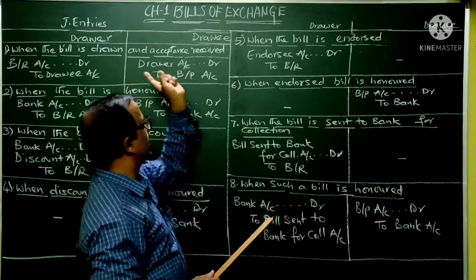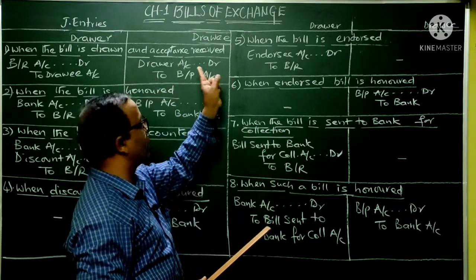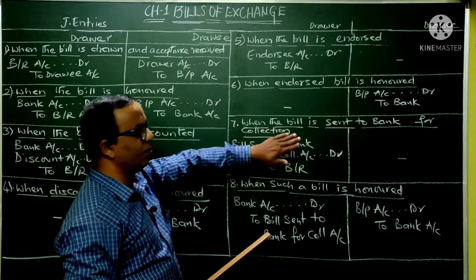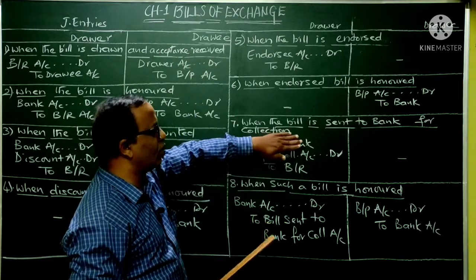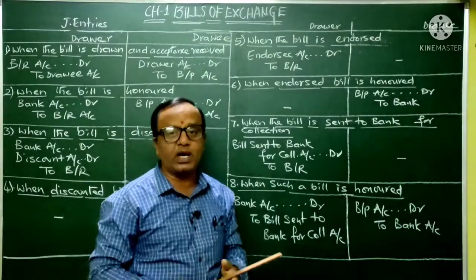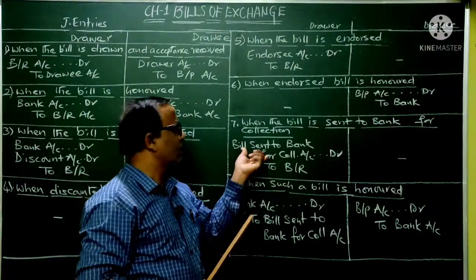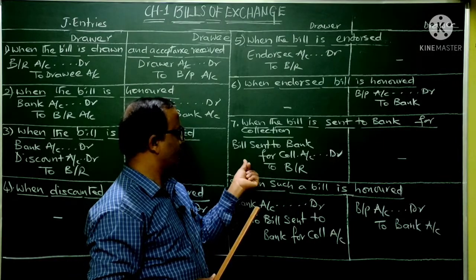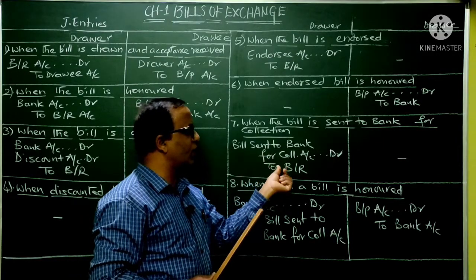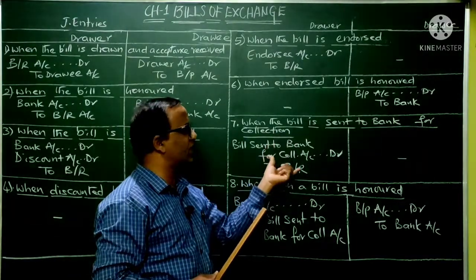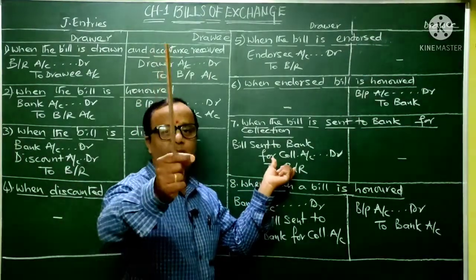That means here the bill is drawn by the drawer on the due date on this particular drawee. Then again, before the due date, he has sent the bill to his particular bank, asking his banker to collect the money on that particular bill. So at that time, the entry will be: bill sent to bank for collection account debtor to bills receivable. That means this entry we are writing for sending the bill to the bank for collection.